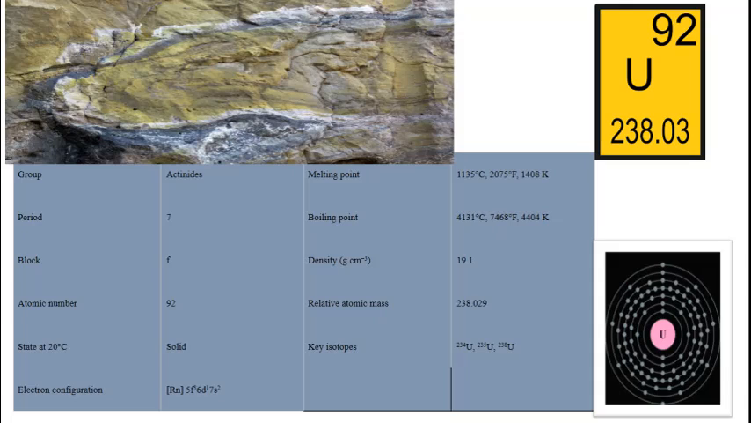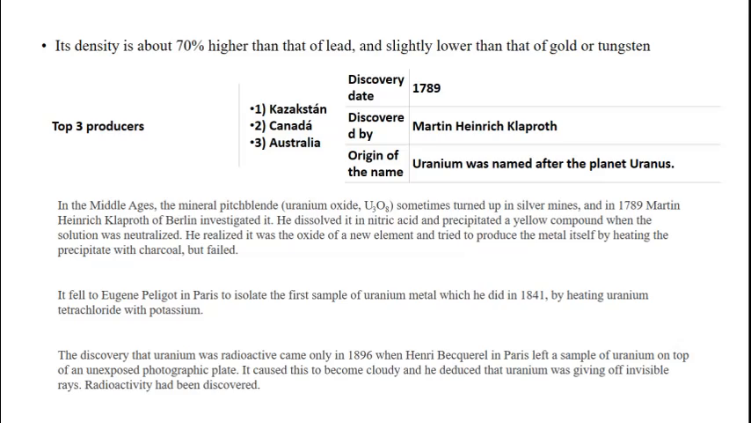uranium 235, and uranium 238. The density of uranium is 19.1 when we compare it with that of lead, which is 70% higher than lead and slightly lower than gold and tungsten. The top 3 producers of uranium in the world are Kazakhstan, Canada, and Australia.